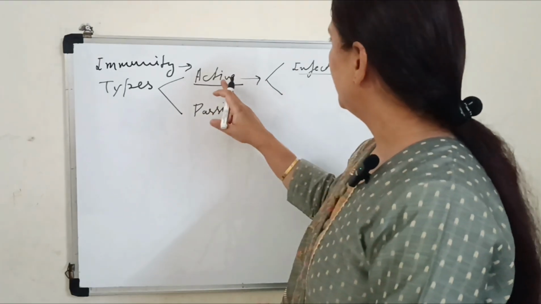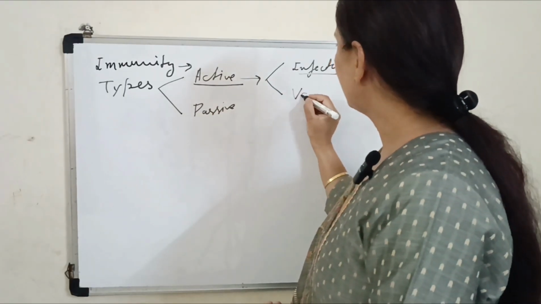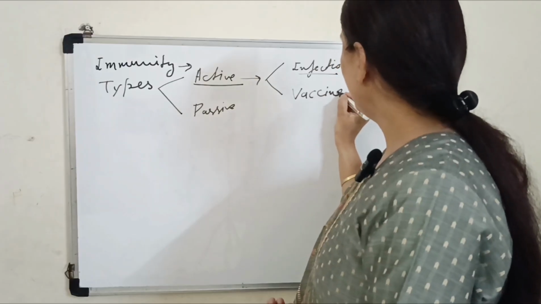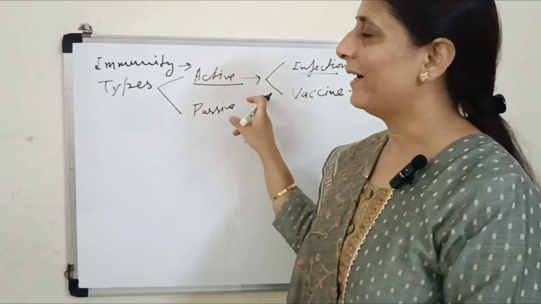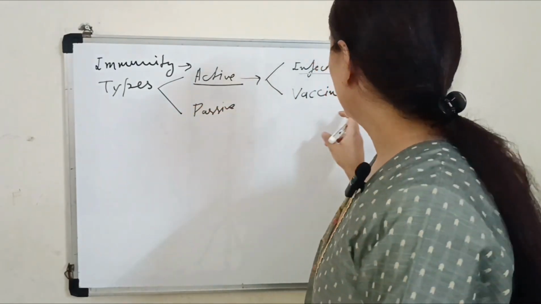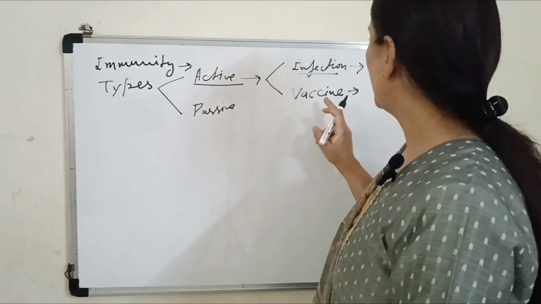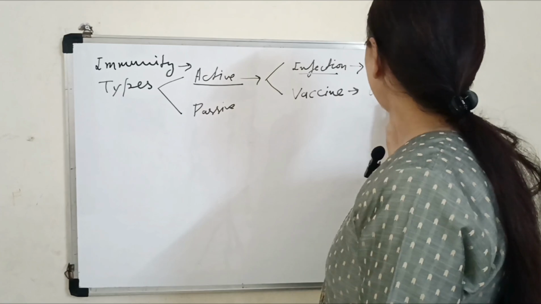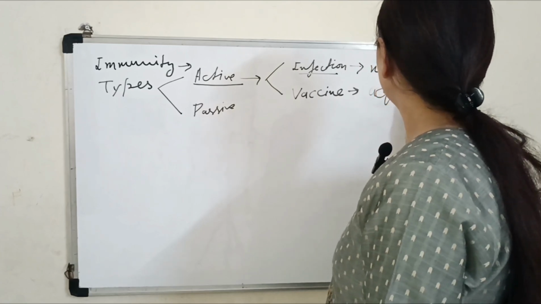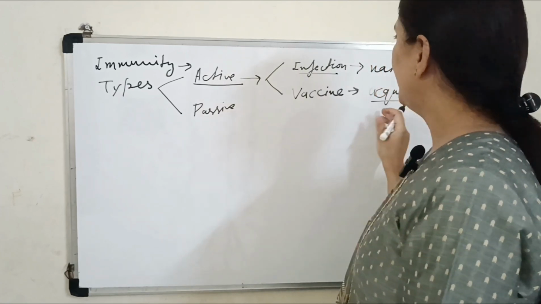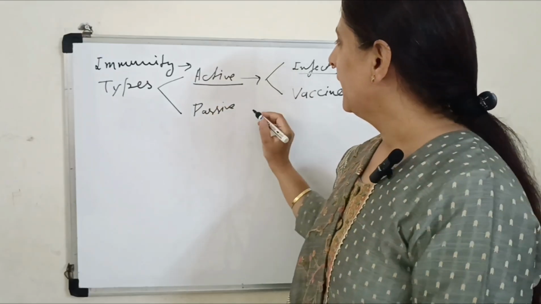Now, in active immunity, vaccines are also a very effective way to get active immunity. So by the vaccines we can get the active immunity, and these vaccines are actually the acquired way to get the active immunity.